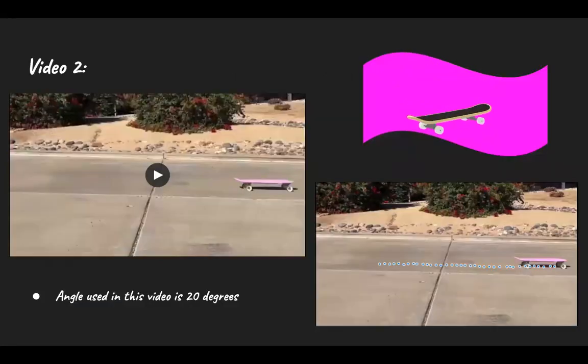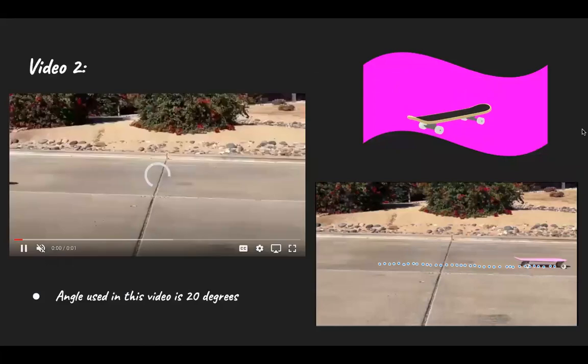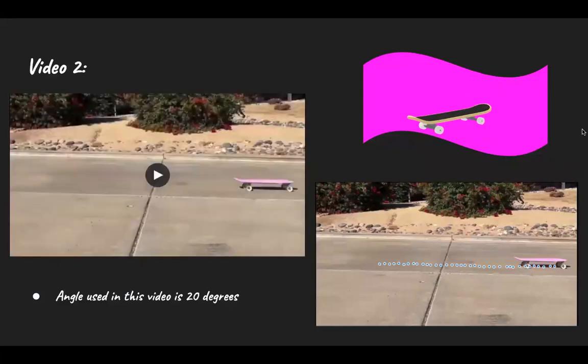Here's the second incline we used for the project, which had an angle of 20 degrees. Again, using the video analysis tool, points were plotted at the first wheel of the skateboard so that the position and velocity versus time graph could be determined. This is seen by the image on the bottom right.